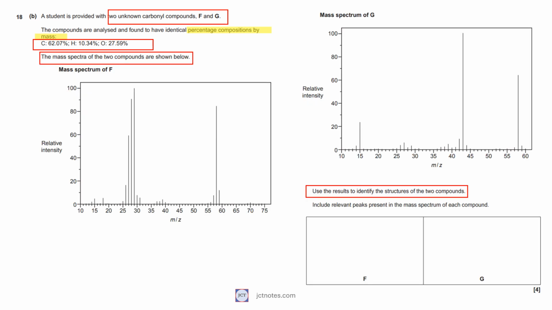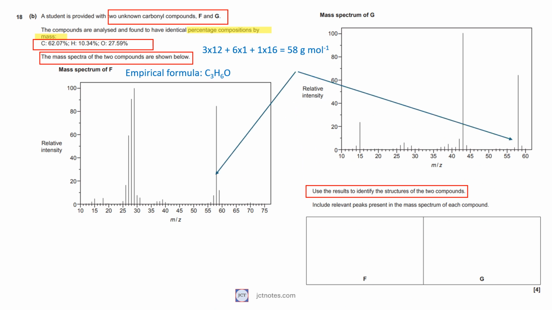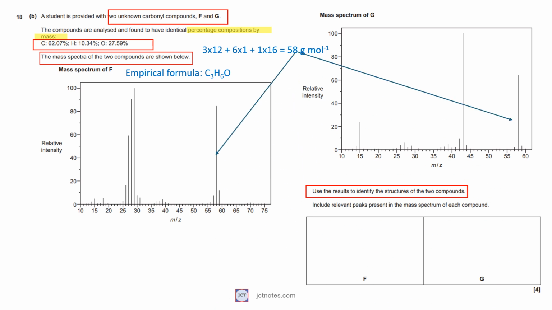We continue with part B of question 18. We have found that the empirical formula is C3H6O. The empirical formula is equivalent to a molecular mass of 58 grams per mole. Both spectra have a maximum m/z at 58, and the peak at 59 is due to carbon-13, therefore we can conclude that the molecular formula is also C3H6O.